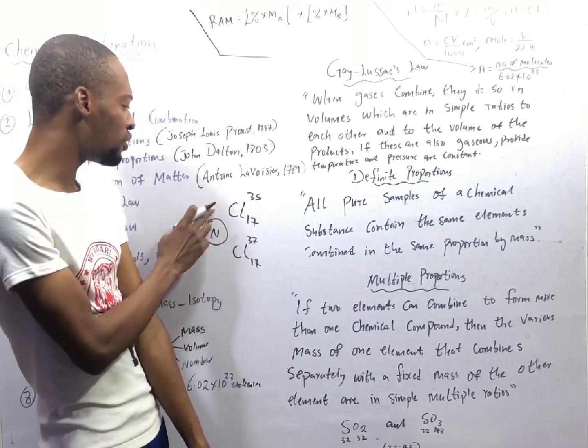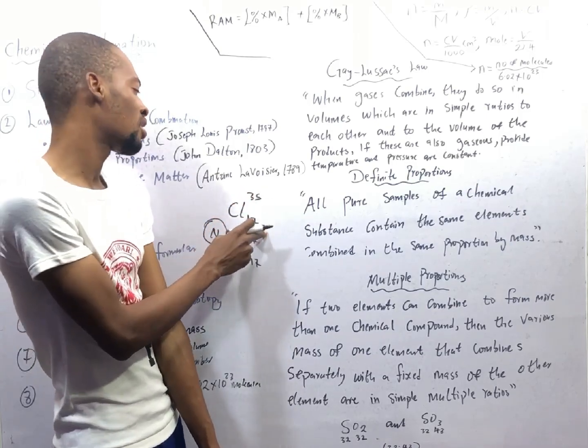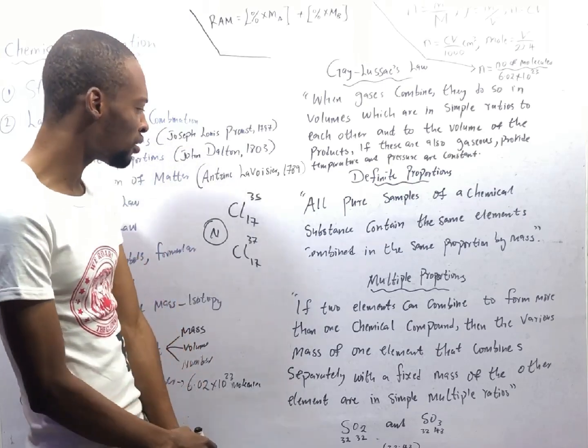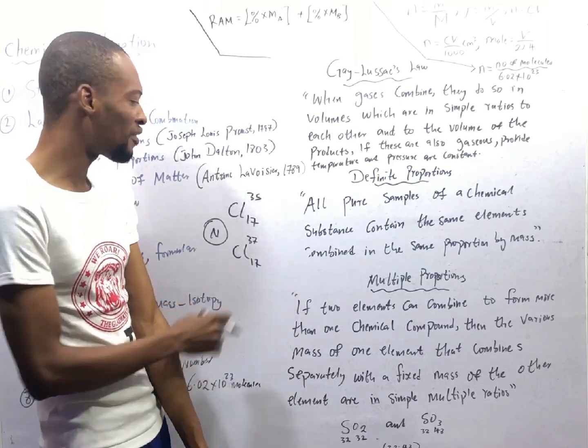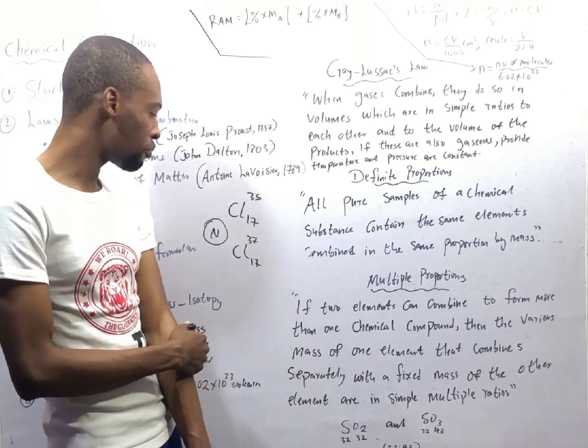To get the number of neutrons here, the mass minus the atomic number should give you the number of neutrons. And for a neutral atom, the number of electrons is equal to the number of protons.